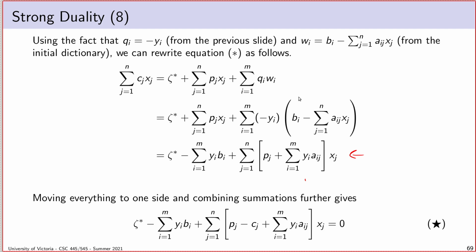And as a result, it turns out the only thing in this entire expression that really isn't a constant, as far as we're concerned, that isn't really a function of the original LP, are the assignment of x values. So that's a key thing to observe. Because of the way I've written it on this slide, it's easy to forget about that. So what I decided to do is convert this identity to a sort of functional form to make it much more clear what's a constant and what's a variable.